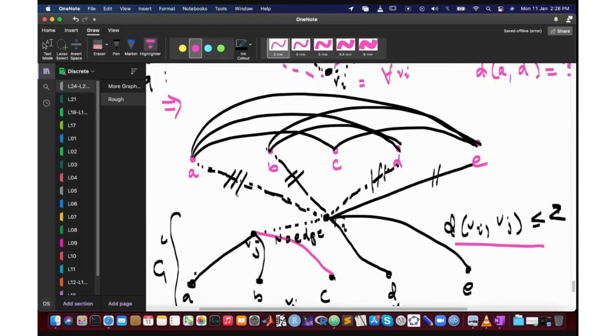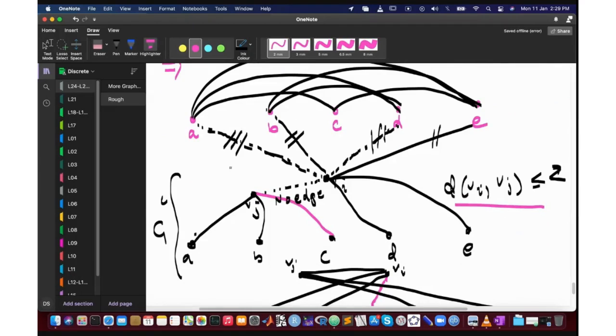So you take any two arbitrary vertices in the complement, they must be connected to at least one of B and E. So let's call such a vertex Vj. It must be connected to either A or D. So you connect it to that.